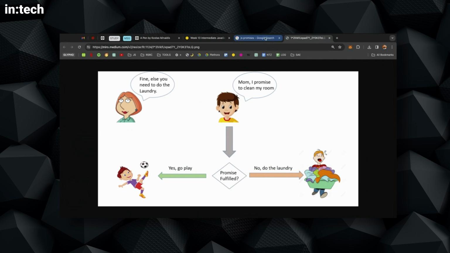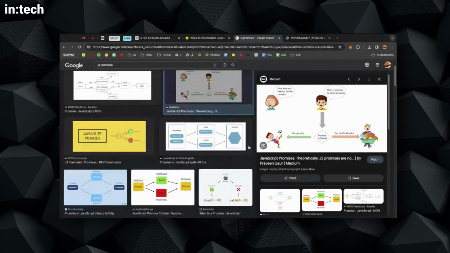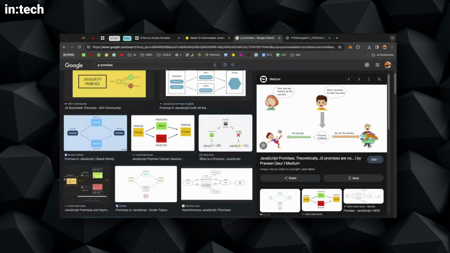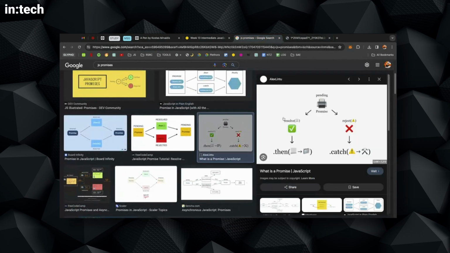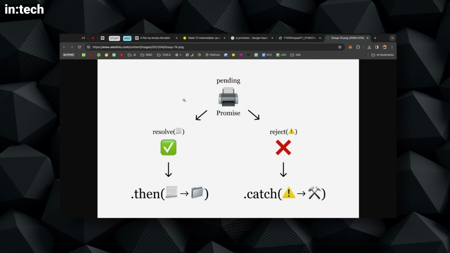Let's see another example. Let me find a more non-technical, real-world one, and then we'll go and see the technical. This is also a nice one. I will be sharing the images with you. So there's a pending promise.